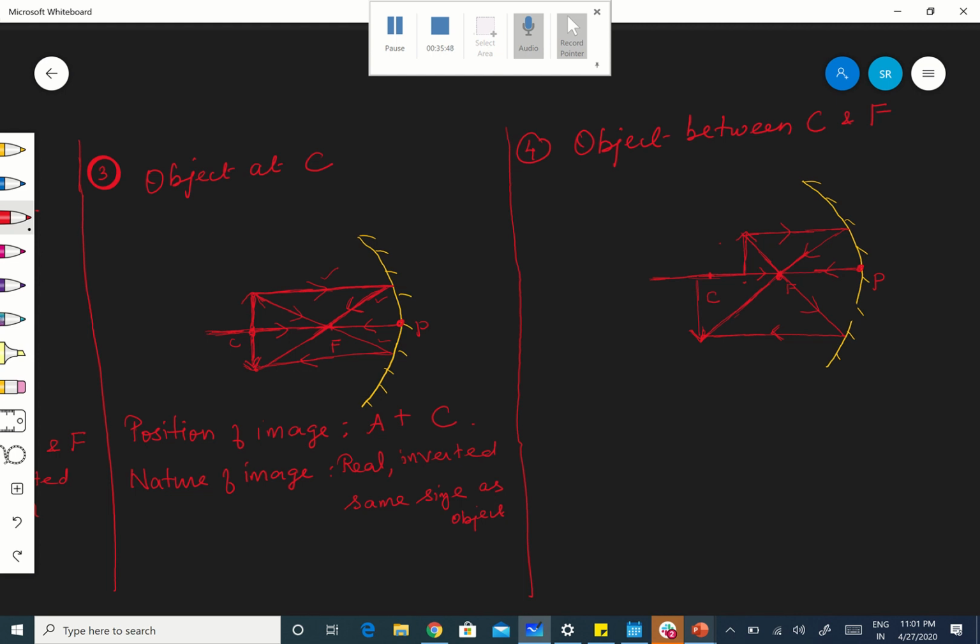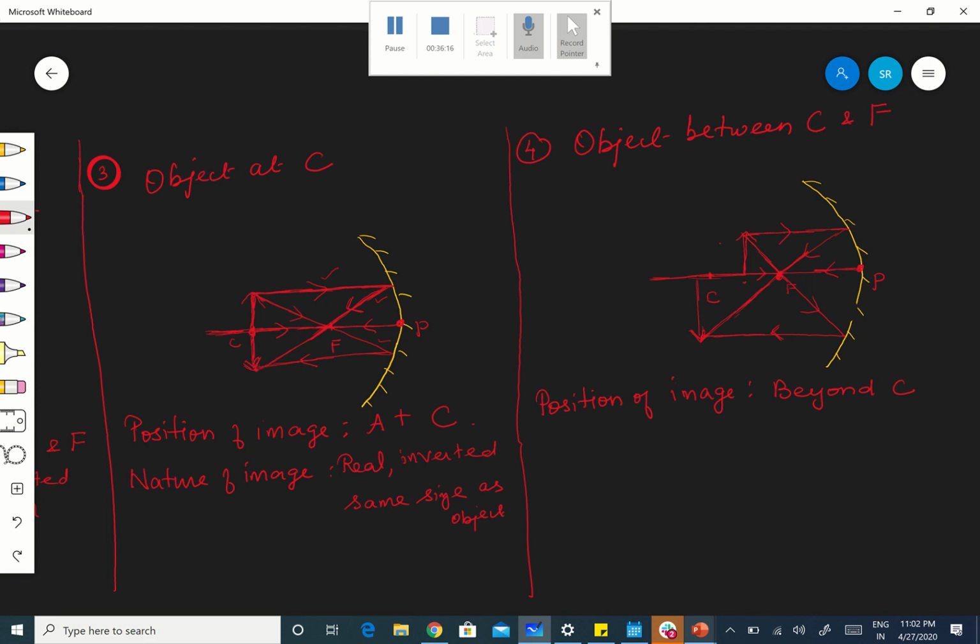Shall we now write the position of the image. When the object is beyond C, the image will be between C and F. If the object is between C and F, the image will be beyond C. That's all.